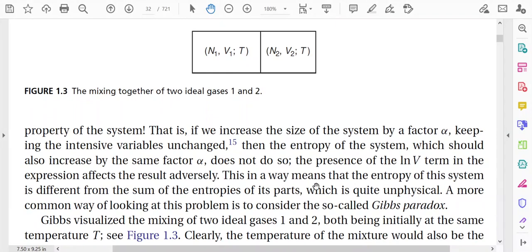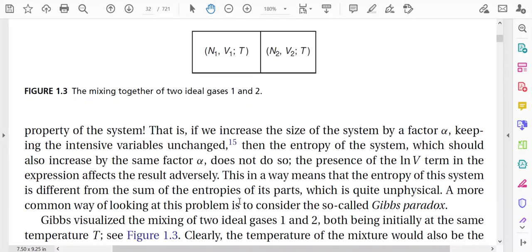This in a way means that the entropy of this system is different from the sum of the entropies of its parts. Although we are showing mixing of two gases from the two compartments, as we are changing the values of number of particles, volume, energy or temperature by alpha times, the new entropy is not alpha times its previous value. So we can conclude that in the expression of entropy there is some problem.